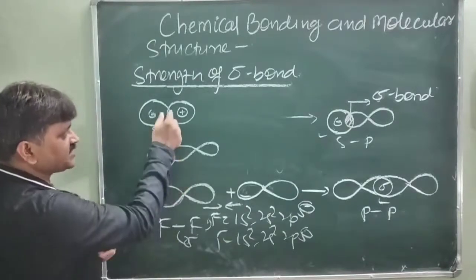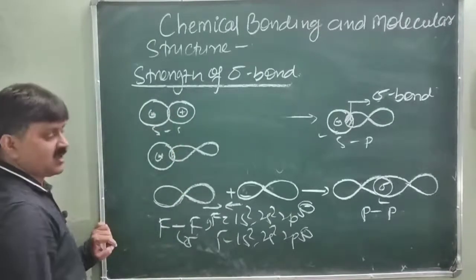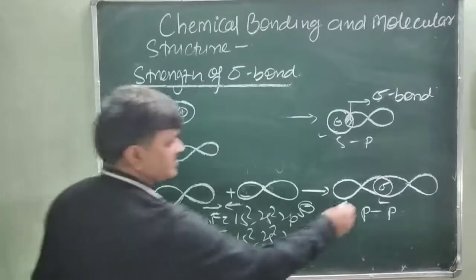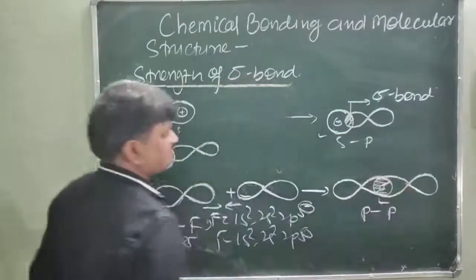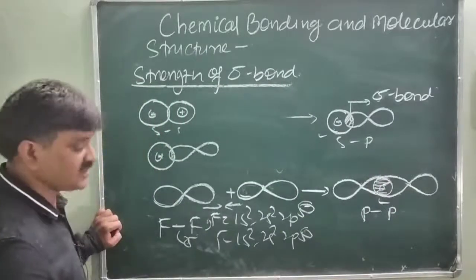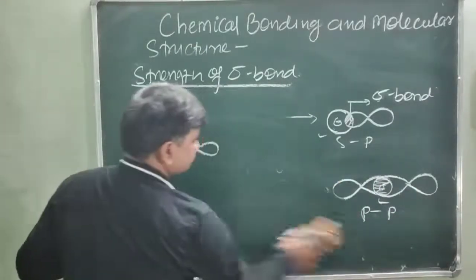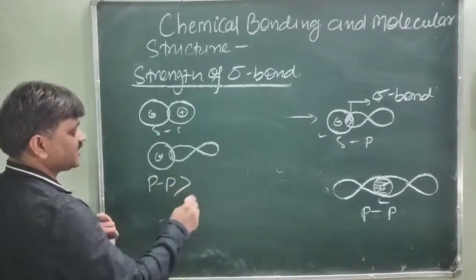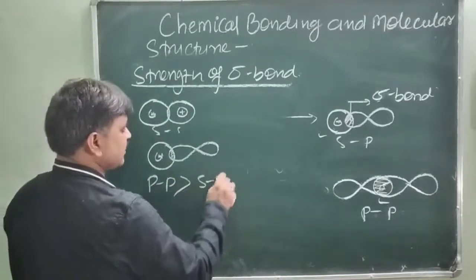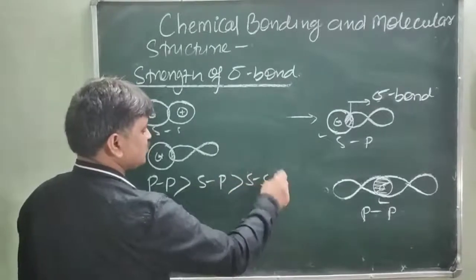So it is greater compared to ss overlapping. However, in the case of pp overlapping, you will see the maximum extent of overlapping between the two p orbitals. So the order of strength of the sigma bond is: pp overlapping is greater than sp overlapping, which is greater than ss overlapping.